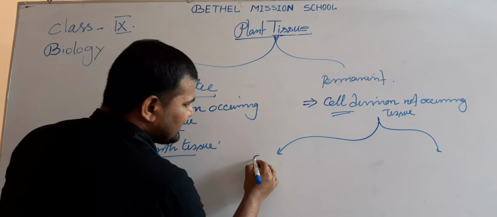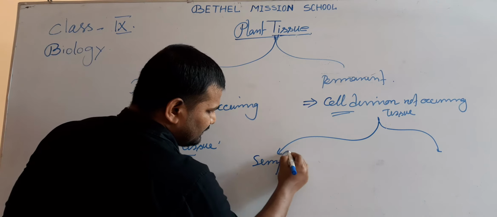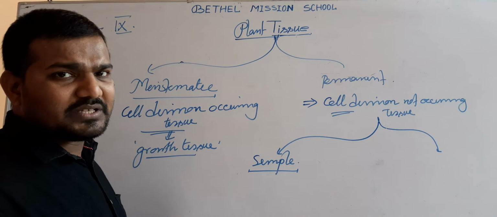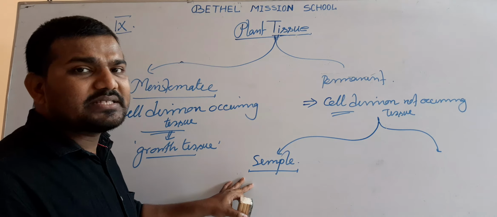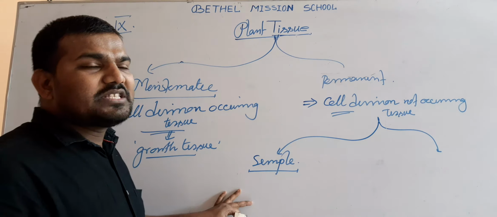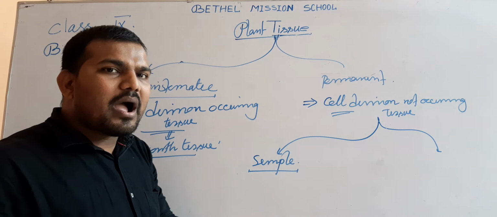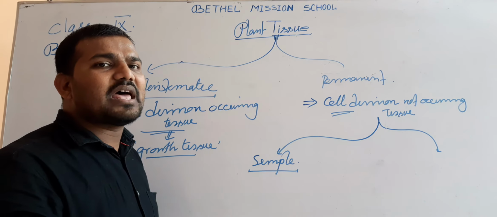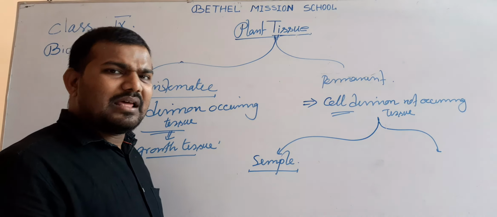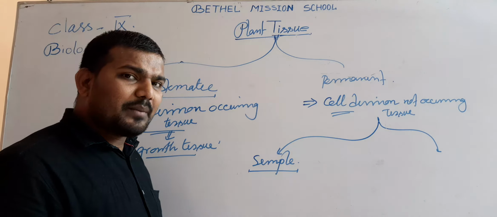First one is simple permanent tissue. As a permanent tissue, they are not able to perform cell division. So what about the simple permanent tissue? Simple permanent tissue means similar types of cells are combined to perform a simple function, like photosynthesis or providing mechanical support. They are termed simple permanent tissue.